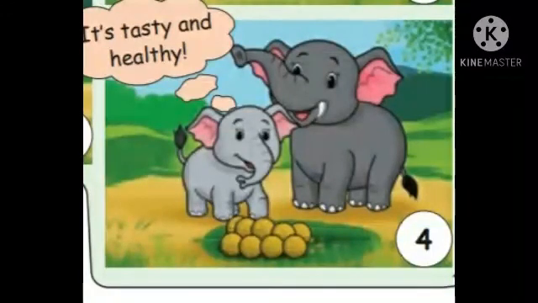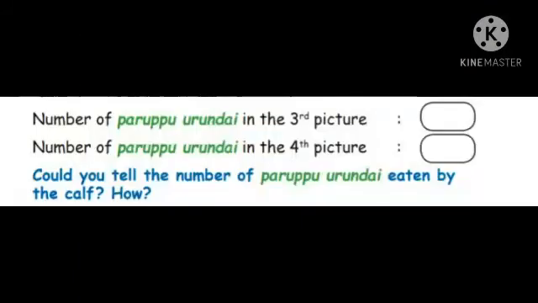13 minus 9. How many balance? You have to count that. Could you tell the number of parpu urundai eaten by the calf? How many? 4. 13 minus 9 is equal to 4. What is the remaining answer? 4 parpu urundai, the baby elephant has eaten. Shall we go to the next one?